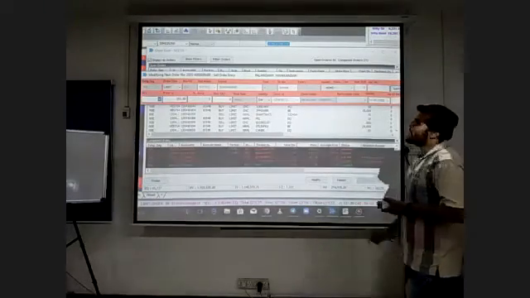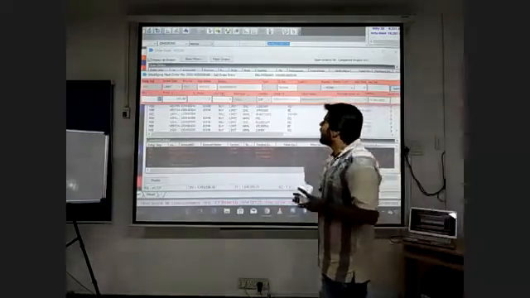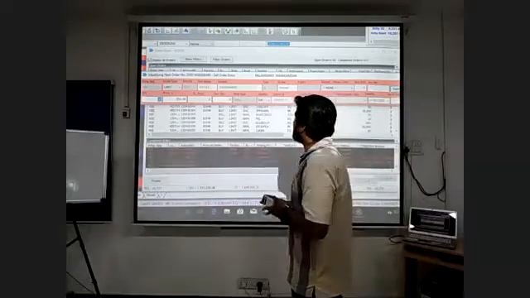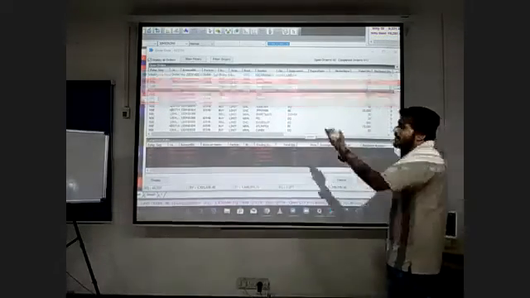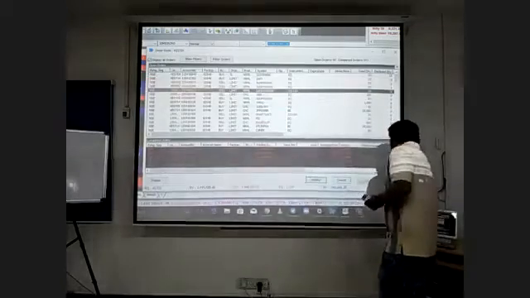Here I'm trying to modify one thing. It's a Bandhan Bank. What I'm going to modify is the quantity.